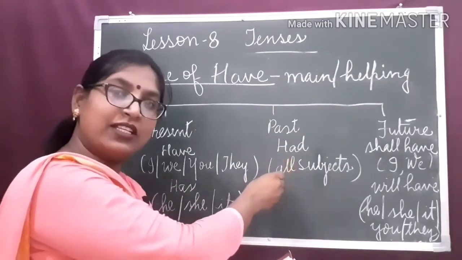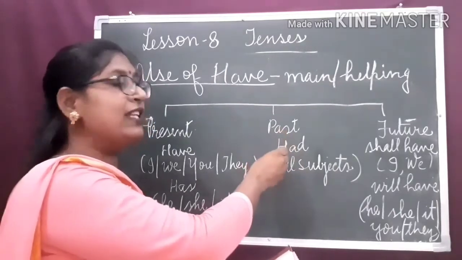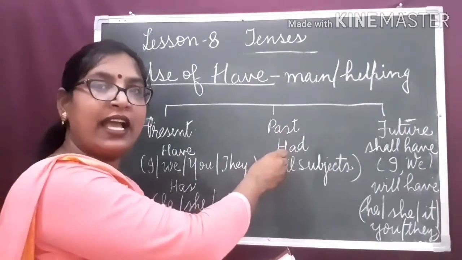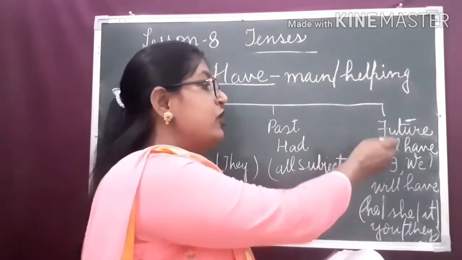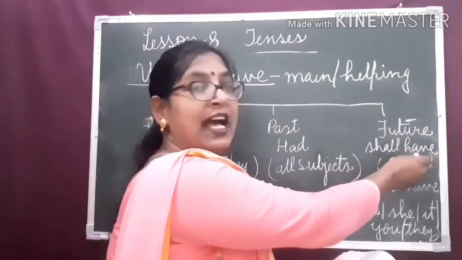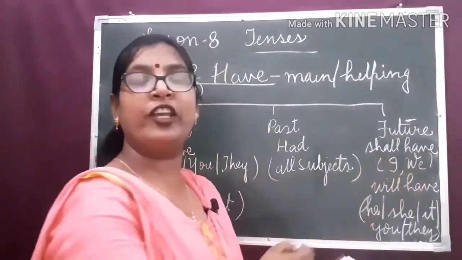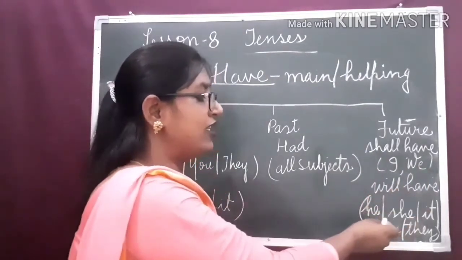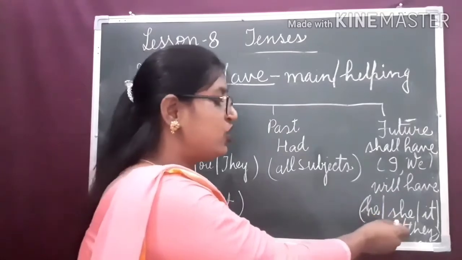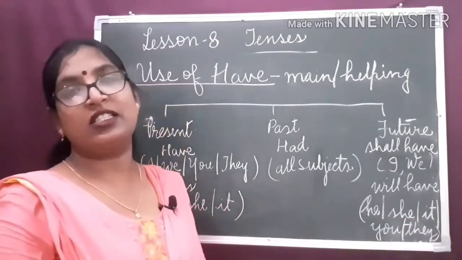Whether the subject is singular or plural, we use had to indicate the past action. And in future tense, we use shall have when the subject is I or we. And will have we use when the subject is he, she, it, you, they and the rest of the subjects.